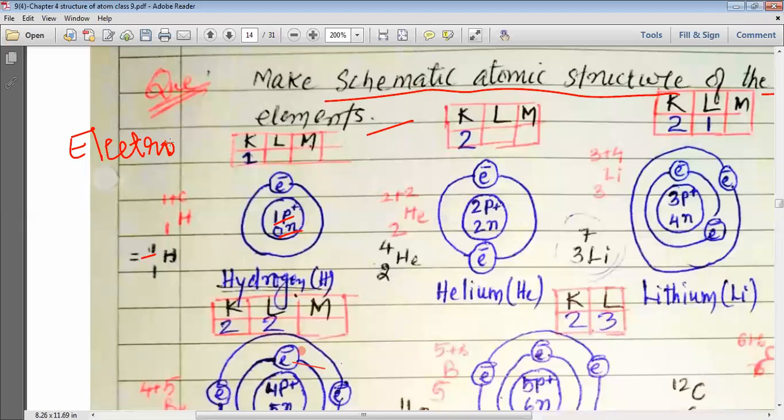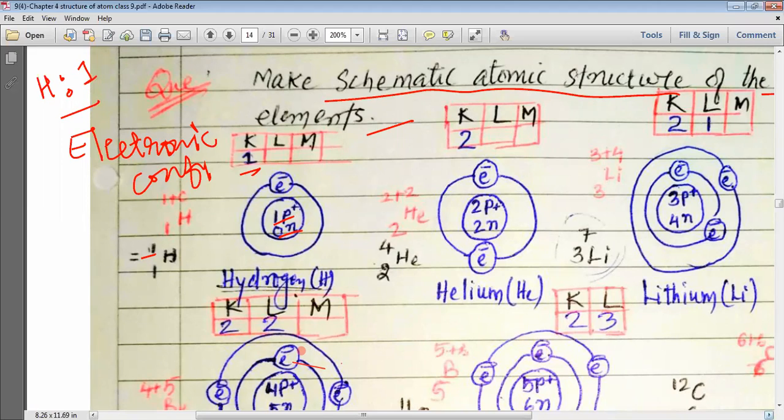This is the electronic configuration for our hydrogen, that is 1 electron in the K shell. So for hydrogen, we just write the electronic configuration is 1. That's all. So this is how we represent the electronic configuration for hydrogen.